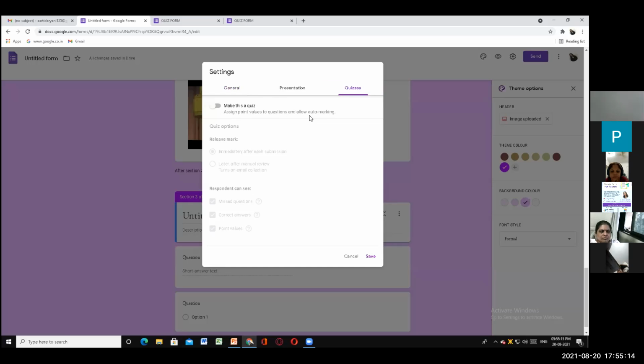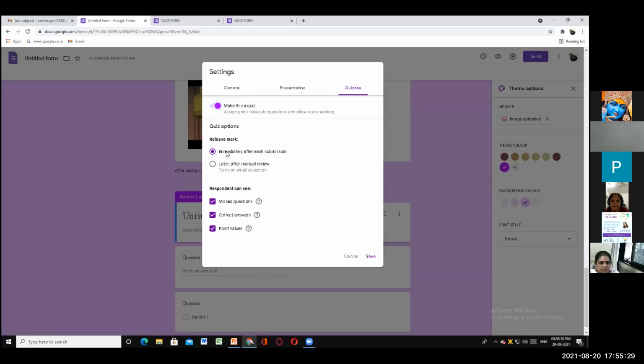Very interesting. Here you use this quizzes part to create a quiz form. Now make this as a quiz. Here you will get an option, release mark. When you release mark, you put here immediately after submission. The child will submit the question paper and you will click on immediately after each submission.